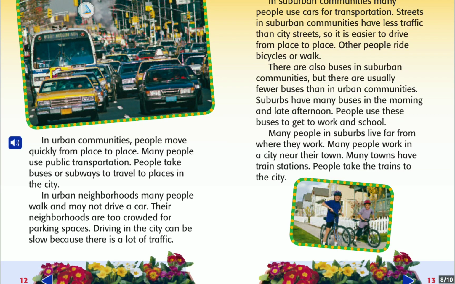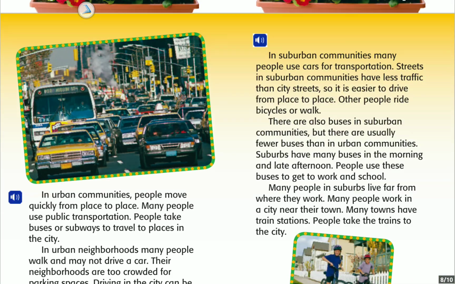In urban communities, people move quickly from place to place. Many people use public transportation. People take buses or subways to travel to places in the city. In urban neighborhoods, many people walk and may not drive a car. The neighborhoods are too crowded for parking spaces. Driving in the city can be slow because there's a lot of traffic.